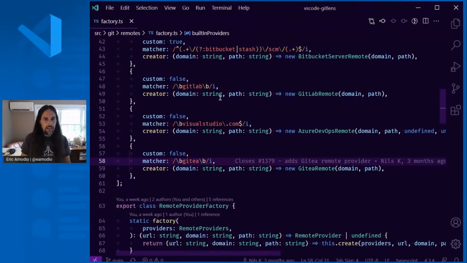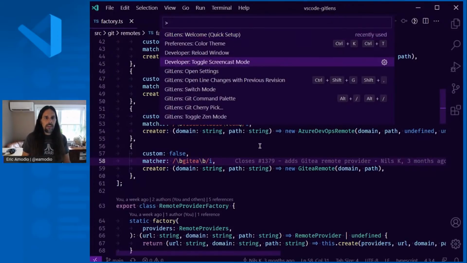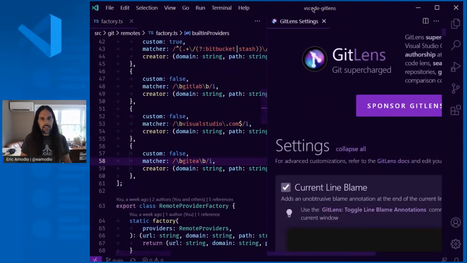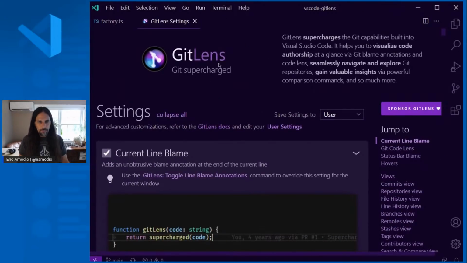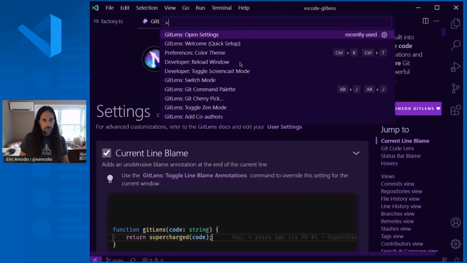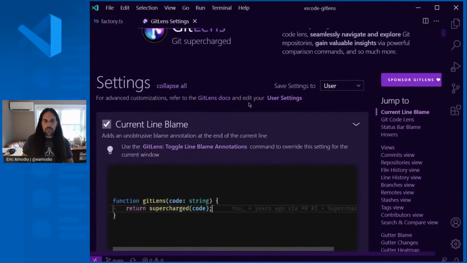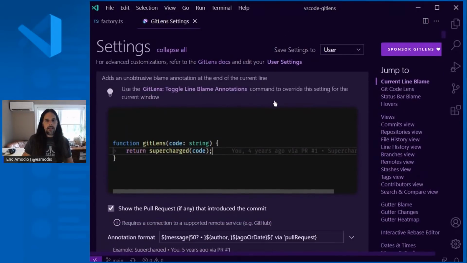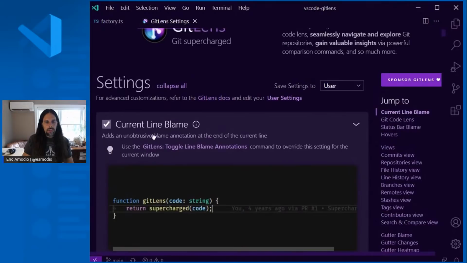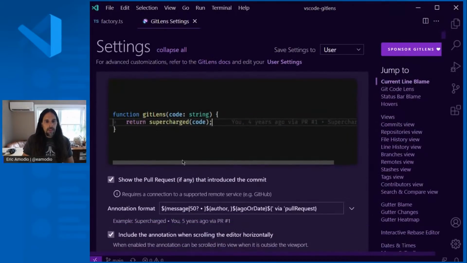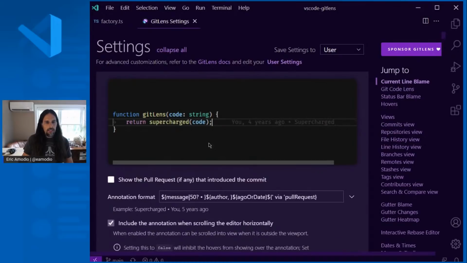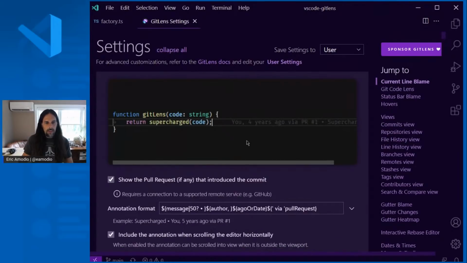Let's see, the next thing I wanted to show is GitLens has a very rich set of settings. And so it has its own settings editor. So from the command prompt, GitLens open settings will take you to all of GitLens settings. So you can see here, if we look at just the current line blame, you can decide whether or not you want to see PR information in the actual annotation.